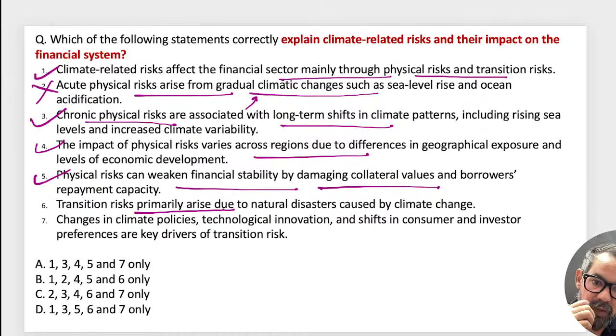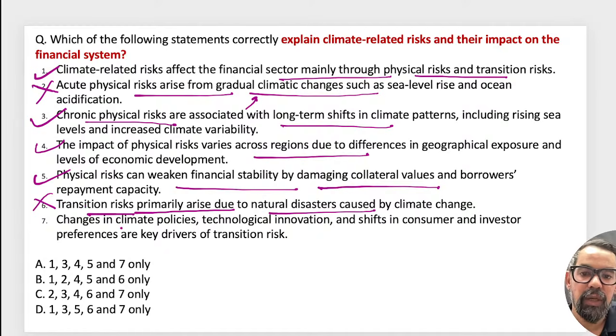Transition risk primarily arises due to natural disasters caused by climate change. No, transition risk is about economic reforms or policy, like the adoption of net zero carbon emission, right?